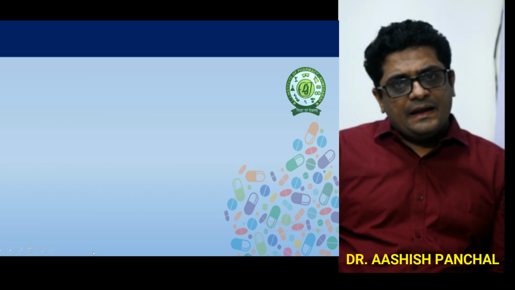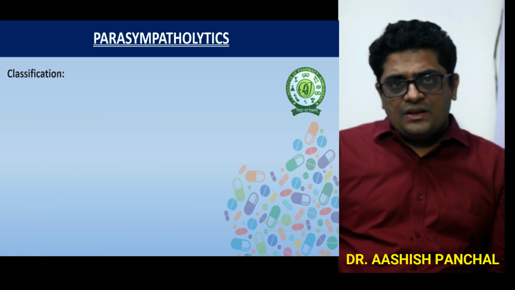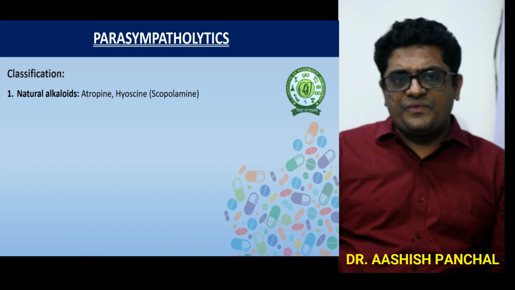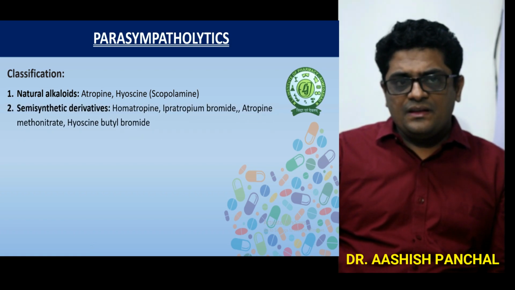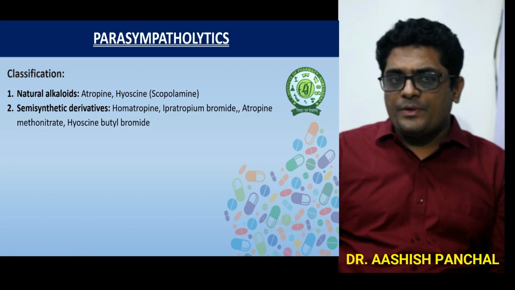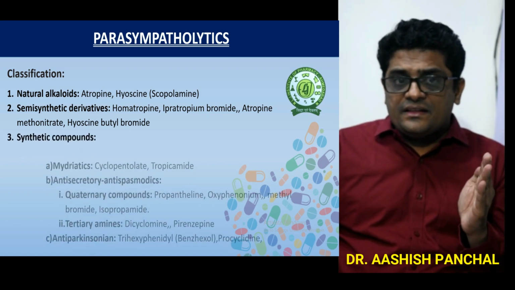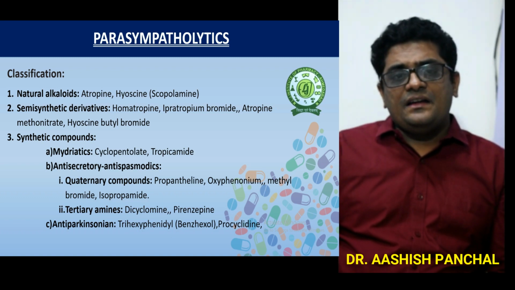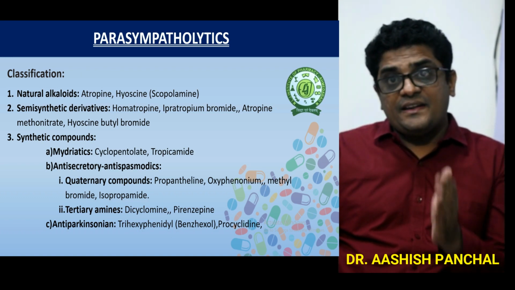Now the next is the parasympatholytic drugs. In the classification of parasympatholytic drugs, the natural alkaloids are atropine and hyoscine bromide. The semi-synthetic derivatives are homatropine, ipratropium bromide and atropine methonitrate. The synthetic compounds include the mydriatic compounds, that is tropicamide and cyclopentolate, and anti-secretory compounds